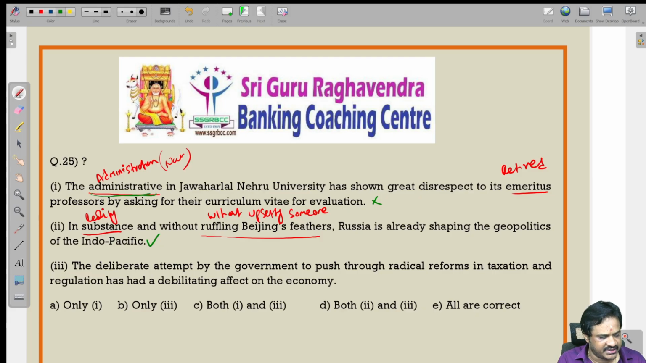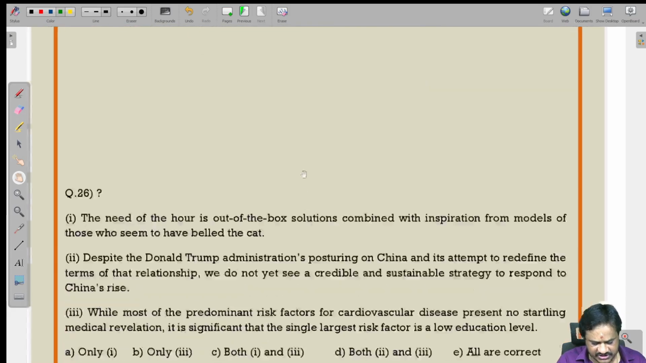The deliberate attempt. Deliberate means careful. The careful attempt by the government to push through radical reforms in taxation and regulation had a debilitating effect on the economy. Debilitating means weak. So here also the sentence is grammatically correct. Only the first sentence is grammatically incorrect, so only one is the correct answer. Let us see the next question, the 26th question.